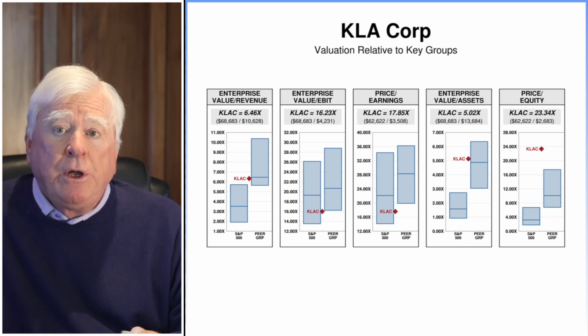The highest factor, the price-equity ratio, is upper quartile. The ratio of enterprise value to assets is upper quartile. The ratio of enterprise value to revenue is upper quartile. Finally, the lowest factor, the price-earnings ratio, is below median.